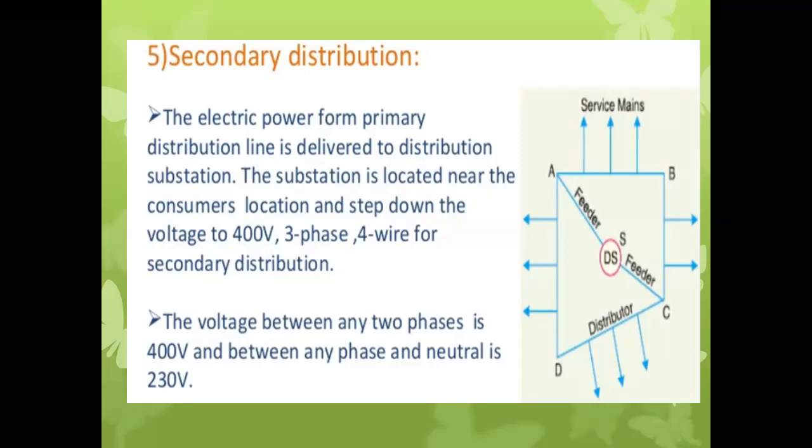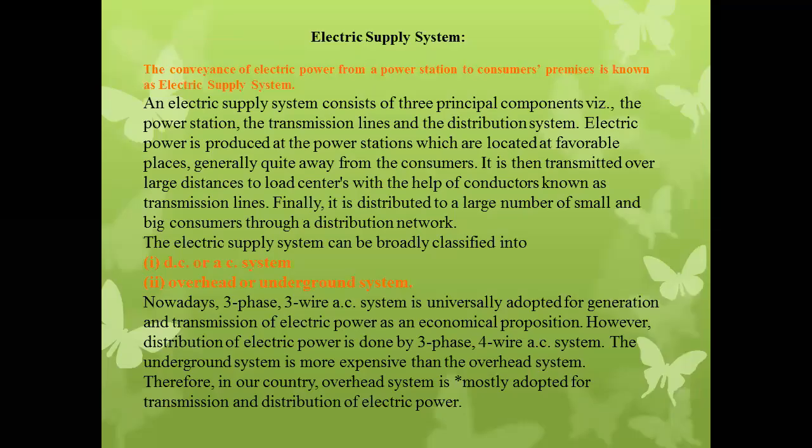So for the secondary distribution system, as we know, a ring main system is there, a radial system is there. I think this part is already covered in diploma. Various types are there for the secondary distribution system, like a ring main system, a radial system, or the parallel also. So remember that secondary distribution.